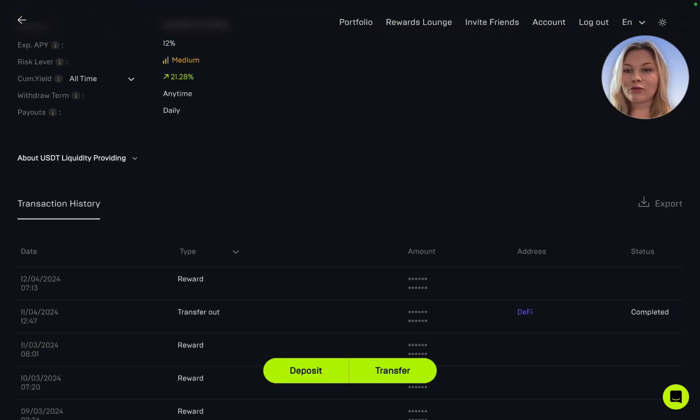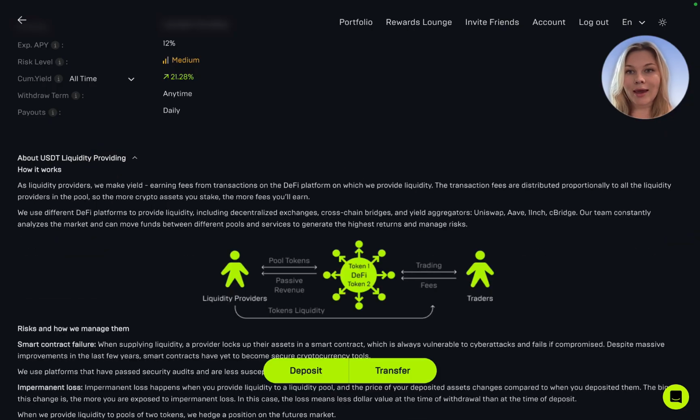Next, you will find the info about how the strategy works, and let me briefly explain it to you. Liquidity providing means your assets are deposited into liquidity pools on decentralized exchanges, cross-chain bridges, and yield aggregators such as Uniswap, Aave, Seabridge, and others. They help make trading smoother by ensuring there's enough liquidity for buyers and sellers. In return, you earn a share of trading fees. These are automatically reinvested to maximize returns.